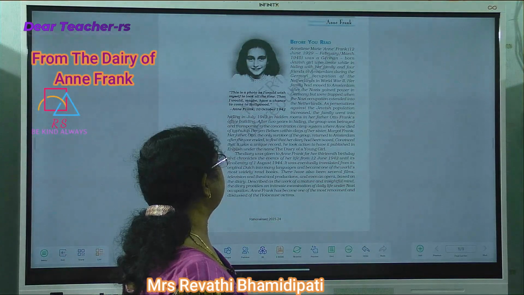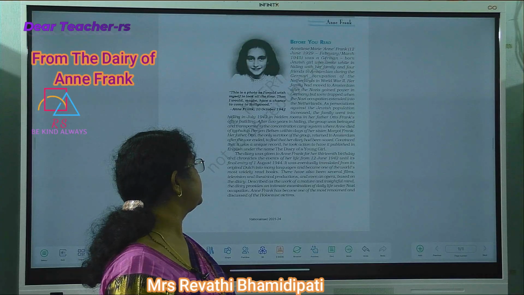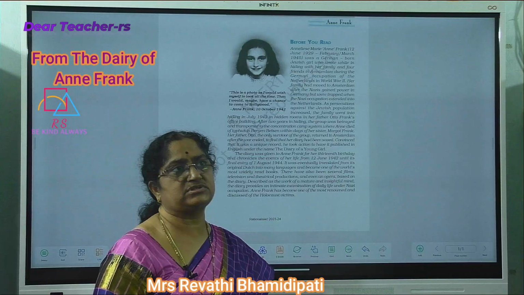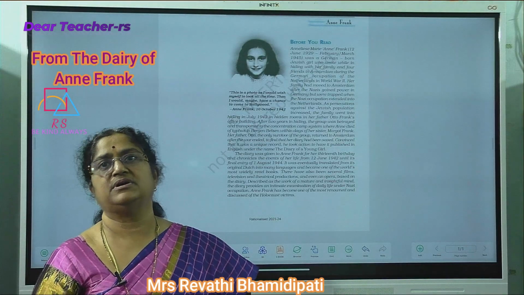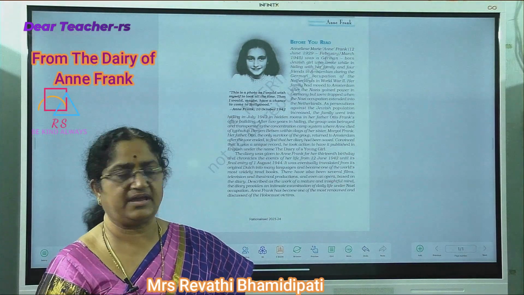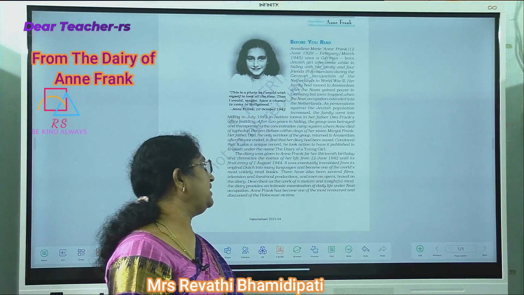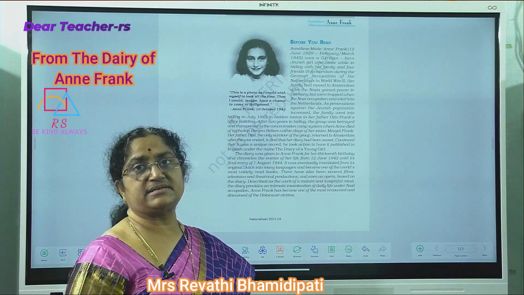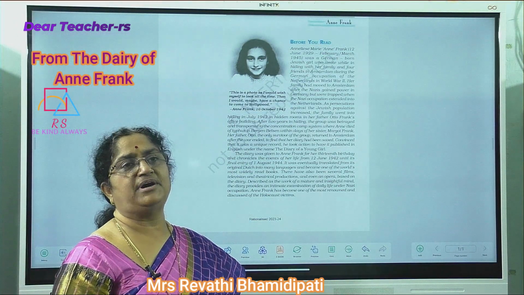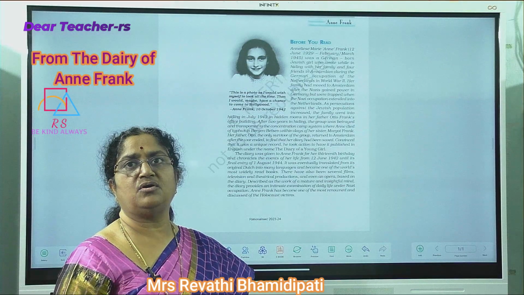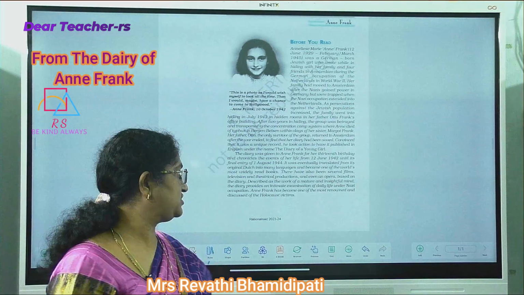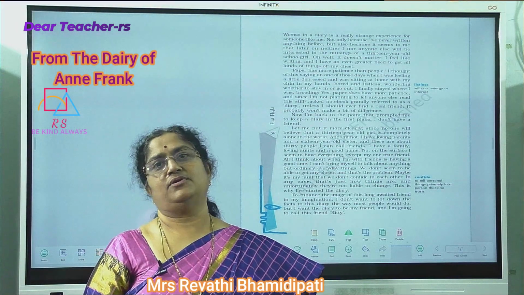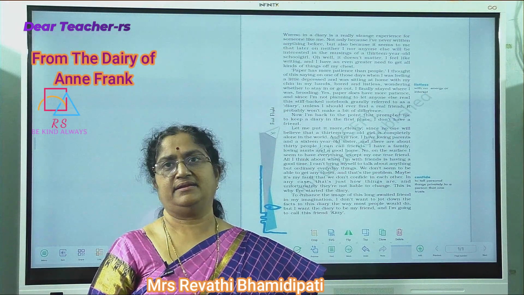Anne Frank has become one of the most renowned and discussed of the Holocaust victims. Holocaust victims are the victims of the Nazi rule, the concentration camps. So she became one of the most renowned, very famous and discussed victims among all the thousands of victims of the concentration camps. Now let's see what Anne Frank writes in her diary.